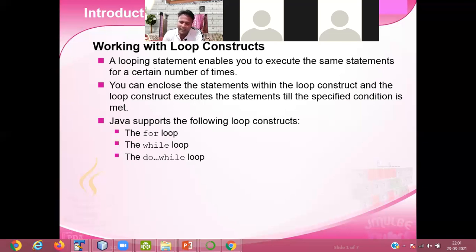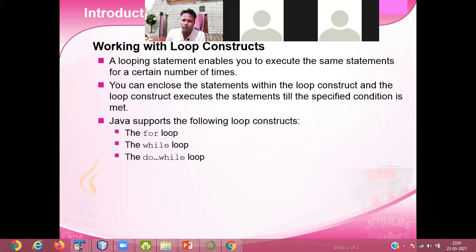So for applying this looping, we're using three looping constructs. One is for loop, while loop, another is do while loop. Three looping constructs means it is the way of applying the looping. So Java supports three types of looping constructs.